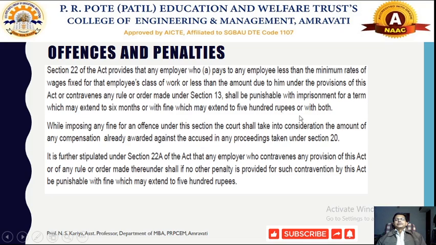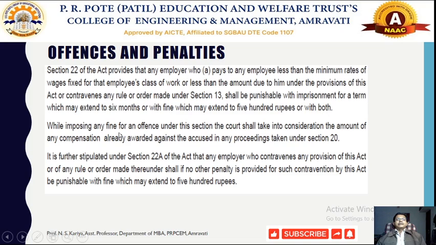So if any employer is not paying the minimum wages, or is paying less than the minimum rate of wages to the workers, whatever wages have been fixed, but they are paying less than the minimum rate of wages, in that case that employer can be punishable under section 13 of this act, with imprisonment for a period of 6 months along with a fine of rupees 500, or both.